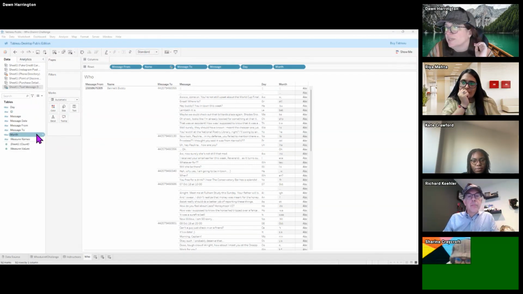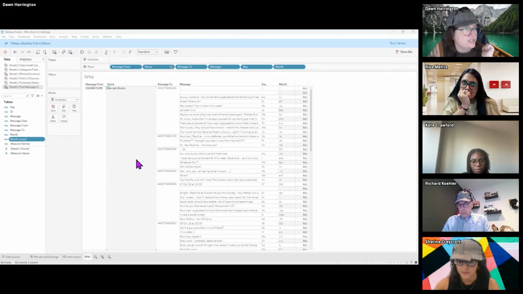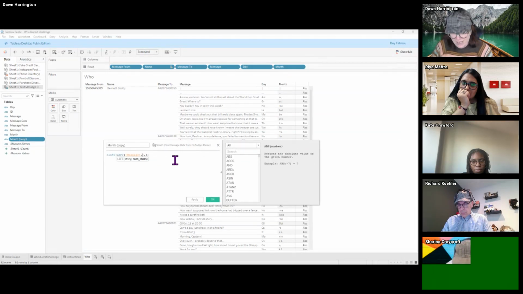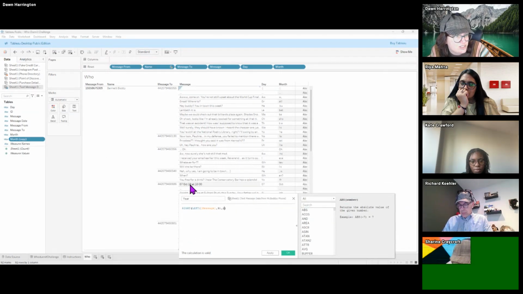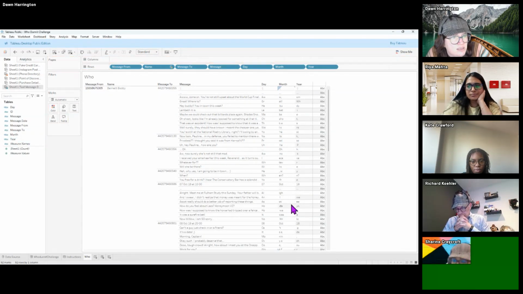So I'm going to duplicate my month formula, and I'm just going to change it to have this one as 9 letters. So I'll change this to year. And then instead of 3 over, I'm going to do 2 over from the right. So that should extract just that 18 from inside. So if I click on year, right, left message, and then I can now have this on the rows shelf.